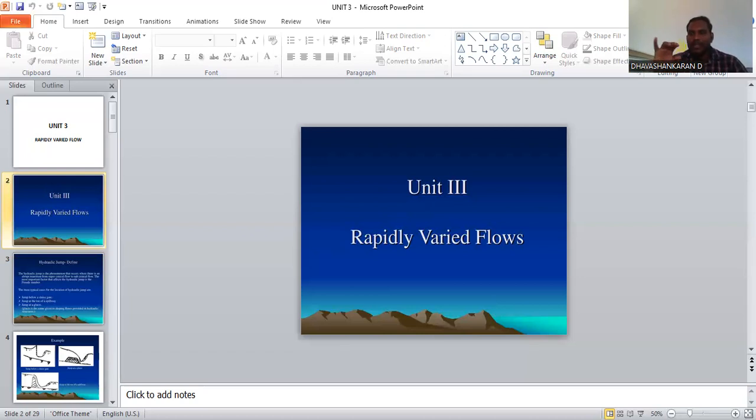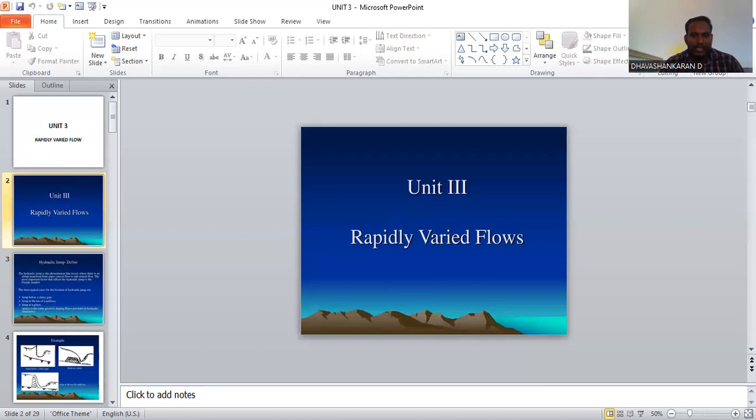Generally, the excess water from the reservoir or dam gets out through the spillway. When water comes out from the spillway, the jump will be created in an enormous way. So at that point also the hydraulic jump may occur. Then the jump at glacis, where a hydraulic jump may also occur.